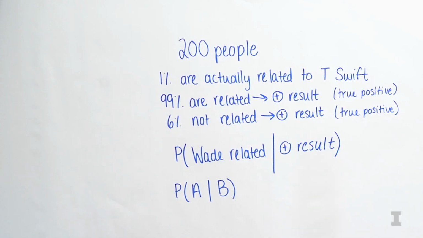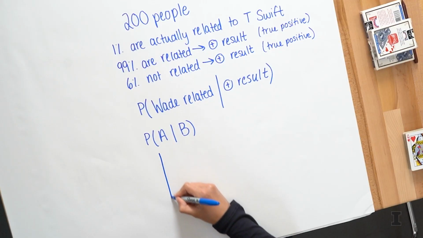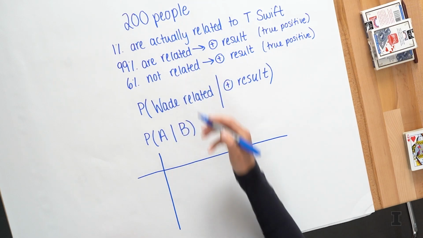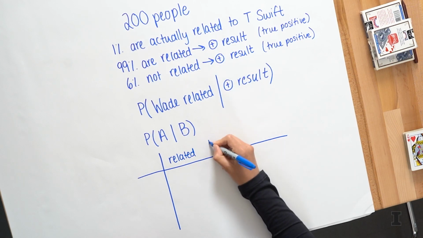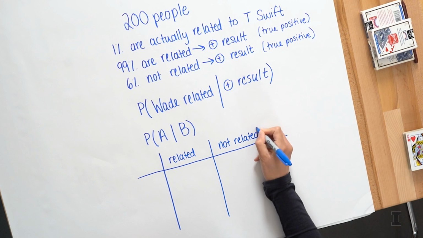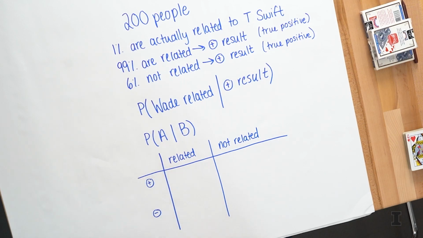That's me. So there's a couple different ways that we can solve this problem. I'm going to talk about my favorite way first, and then we'll see Wade's favorite way later in this series. My favorite way is to make a contingency table. We have two conditions here. Our first condition is whether or not you're related, so I'm going to say related to Taylor Swift and not related. Then I'm also going to say we got a positive result and a negative result.